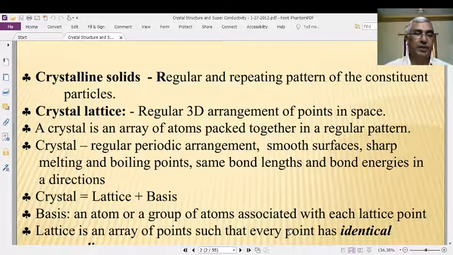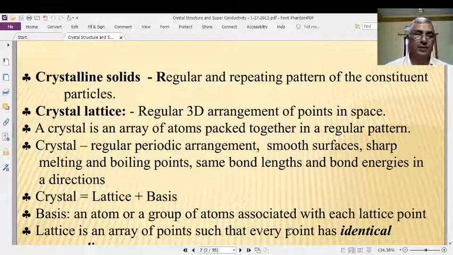Such solids are known as the amorphous solids. Rubber is an example of an amorphous solid. Some plastic materials are also examples of amorphous solids.